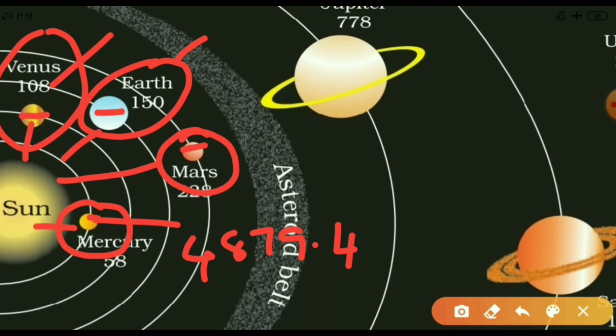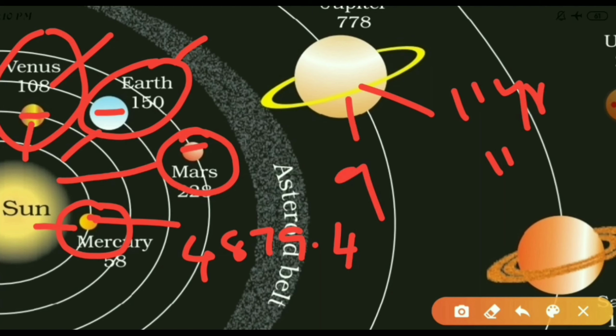And now let's discuss Jupiter. For completing 1 revolution, Jupiter takes 11 years 11 months, around 12 years. And for completing 1 rotation, it takes 9 hours 56 minutes.